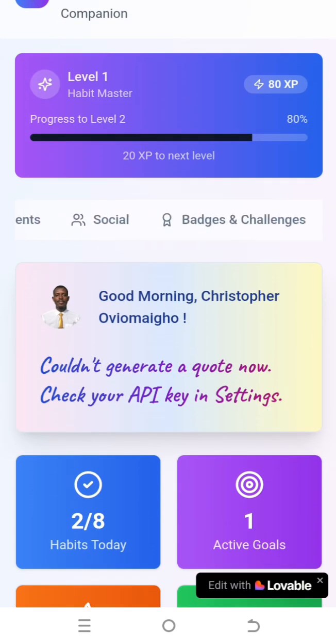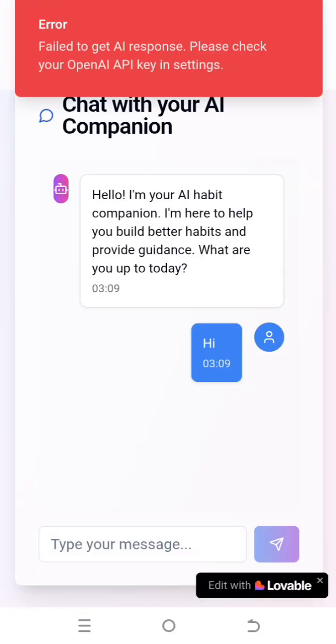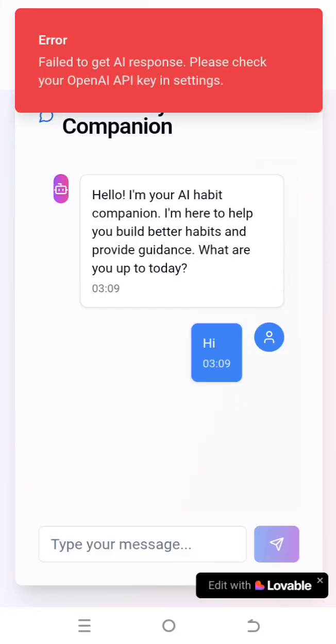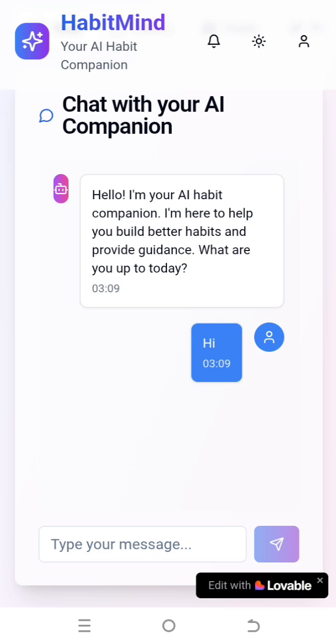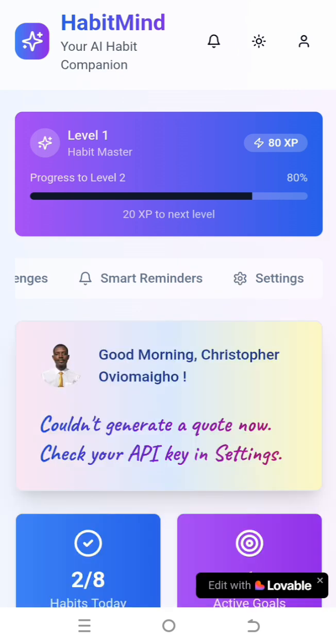Maybe I locked this key to a specific app. I have to check that. Let me try the chat and see if that's going to go through. Hi. Okay, it failed to get an AI response, please check your OpenAI key. So I think the error is from the API key I entered. Let me show you the rest of the app.